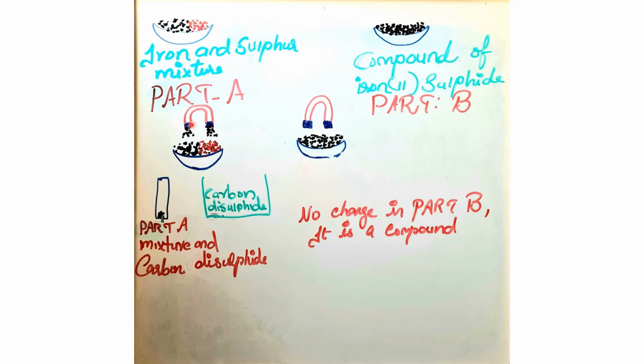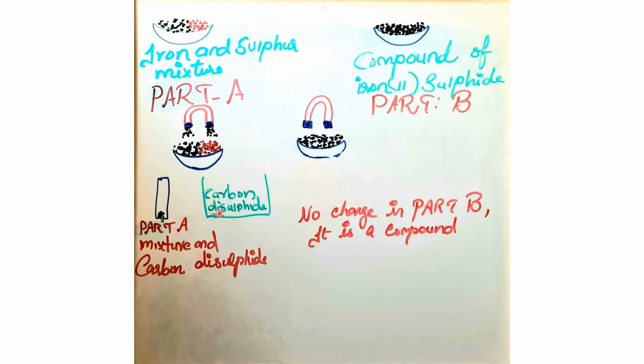This is because iron filings are attracted to the magnet but sulfur is not. This proves that a mixture can be separated by physical means. So part A is a mixture, and there is no change in part B, it's a compound.